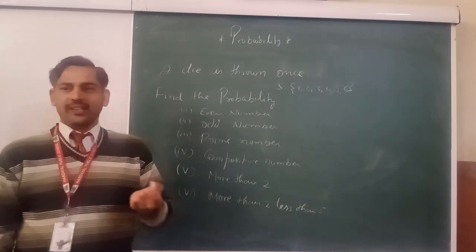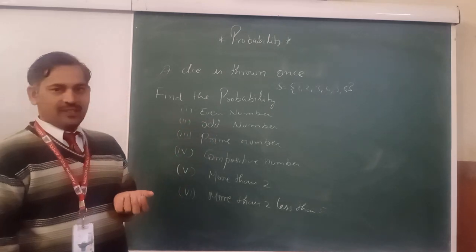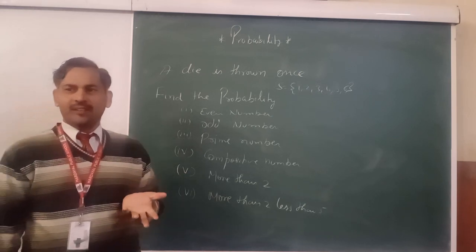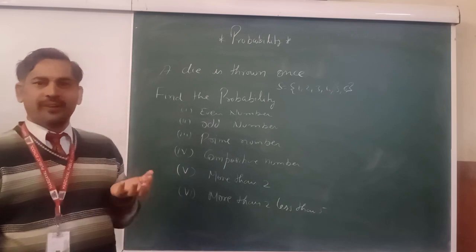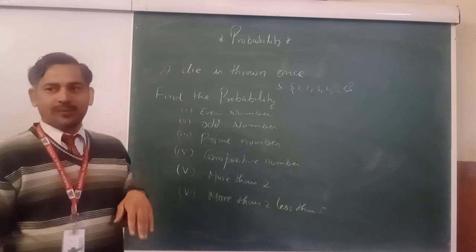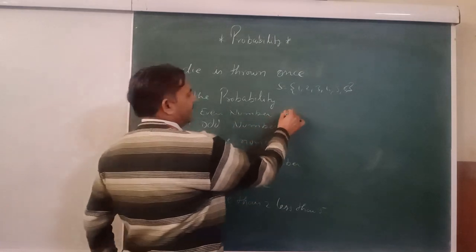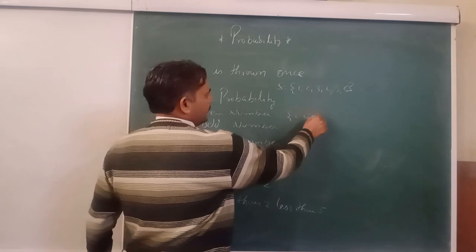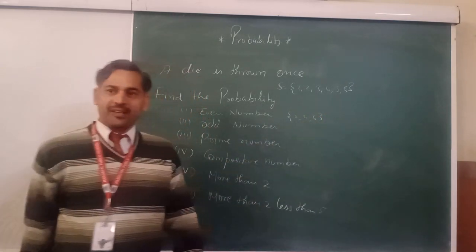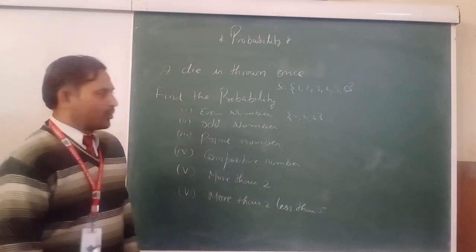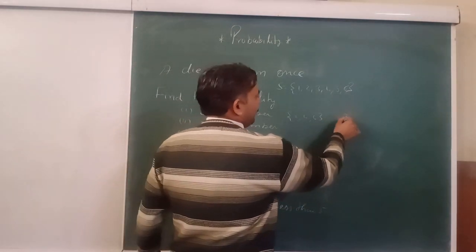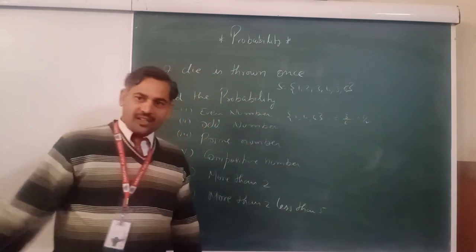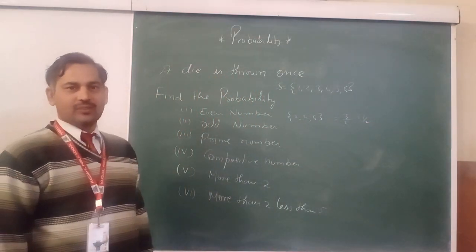Now a question arises: find the probability of an even number. So how do we find the probability of an even number? What is the formula? Probability means favorable cases upon total outcomes. First you see what the event of the even number is: 2, 4, 6. So this is the favorable case, 3 elements. So the probability is 3 upon 6, favorable case upon total outcome. So what is your answer? 1 by 2 is your answer.